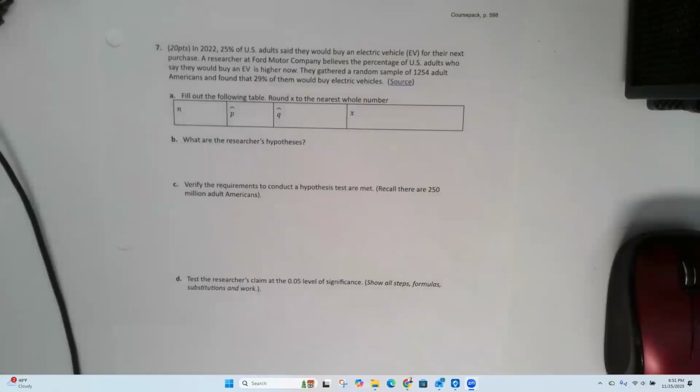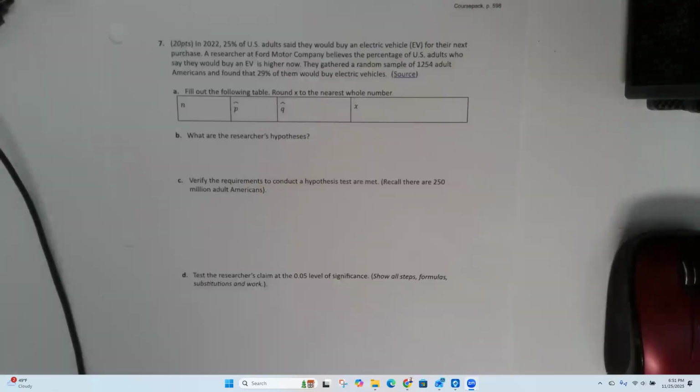Anything I would have selected, I still would have gotten a percent that's higher. So at that point, I'm almost for sure confident that the true proportion is higher than it used to be. Okay, so that's why we do this testing.